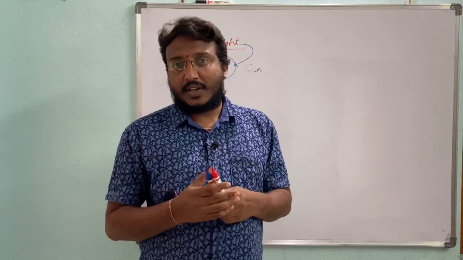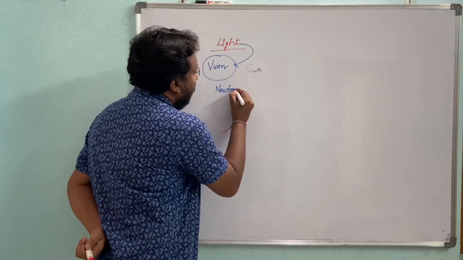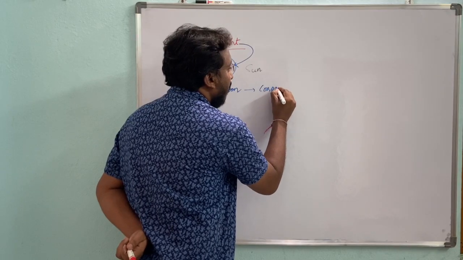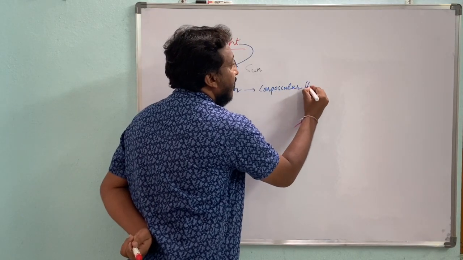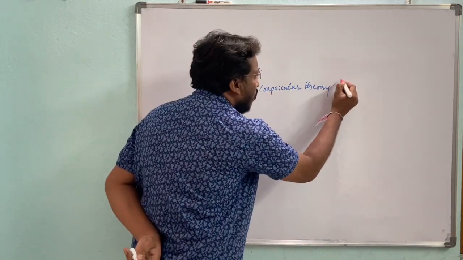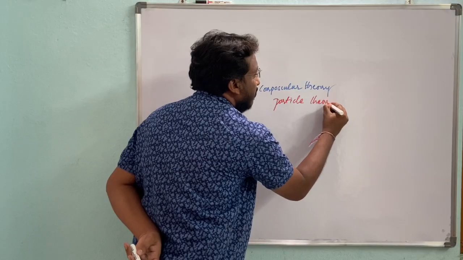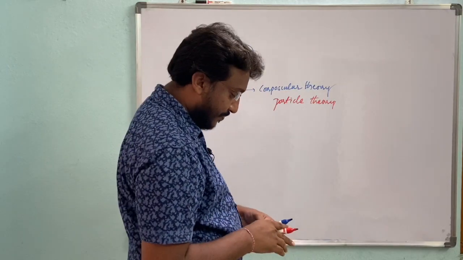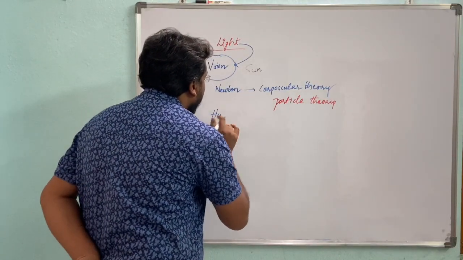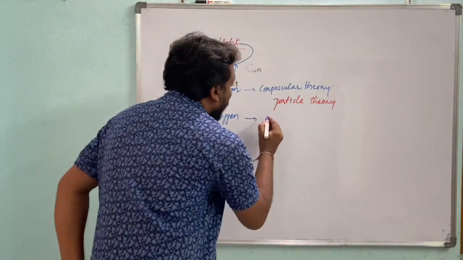Later on, Newton gave one theory. Newton's theory is called the corpuscular theory. This theory is also called the particle theory. Further, after Newton, Huygens proposed one more theory. That theory is called the wave theory.